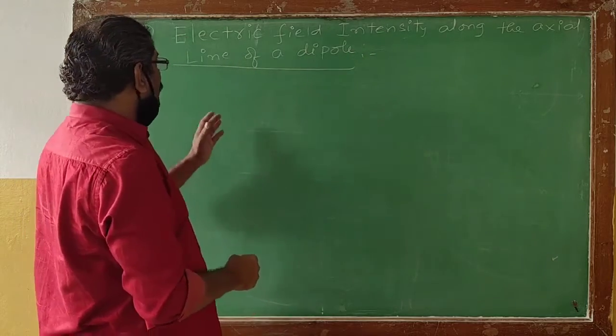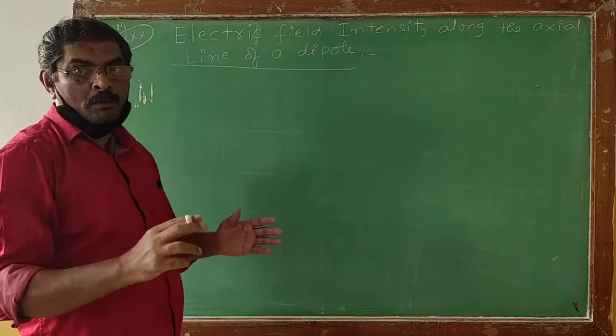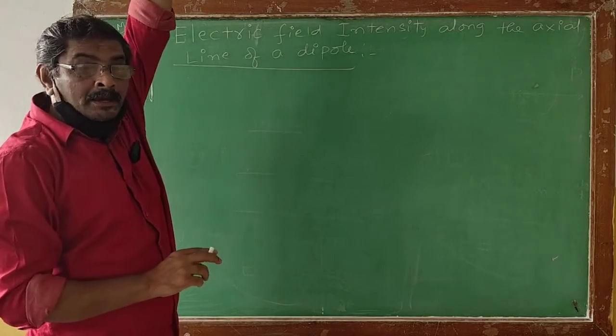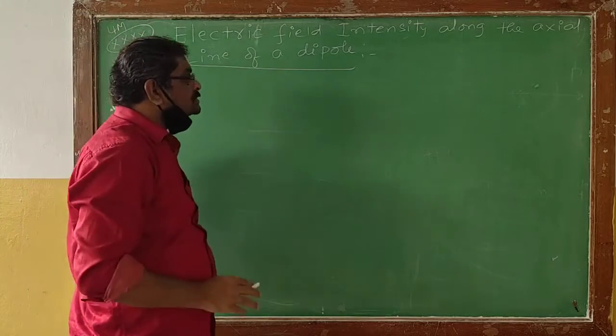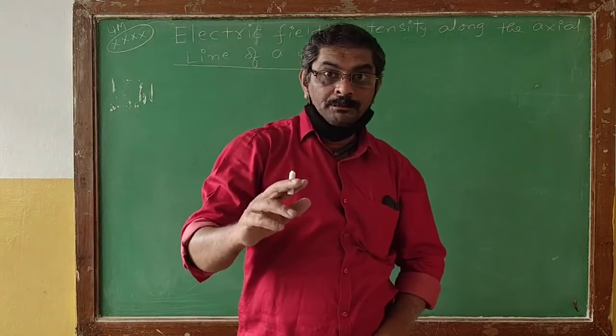Now we are going to derive the formula for the electric field intensity along the axial line of a dipole.